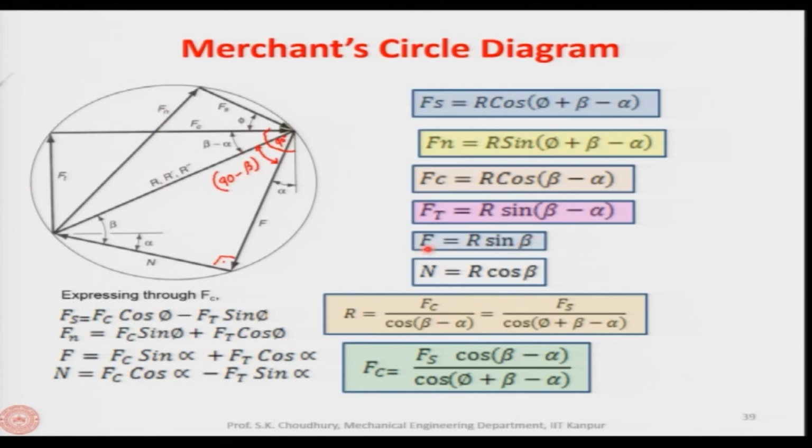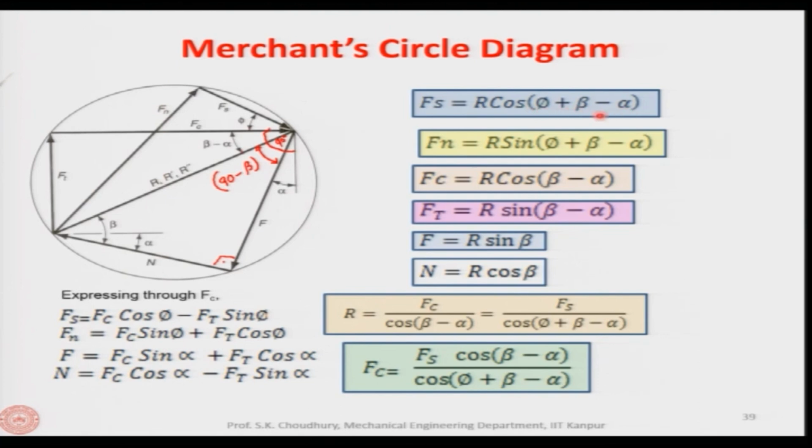This is the friction force, R sine beta. Therefore, the N, which is perpendicular to the friction force F, will be equal to R cos beta. So, we have all 6 components found out from the Merchant circle diagram through the angles.